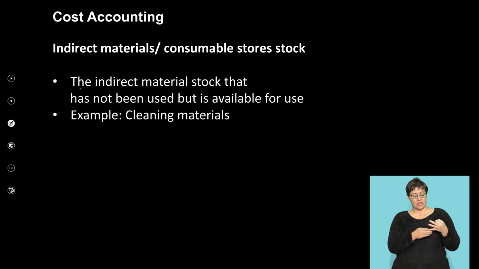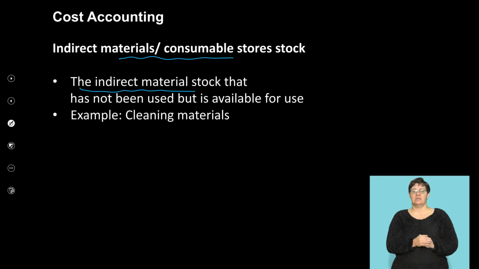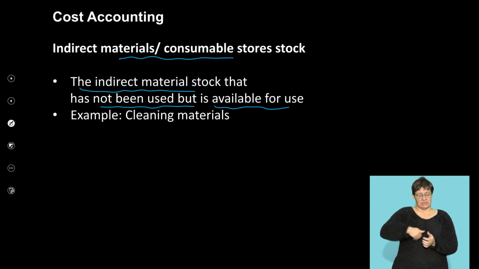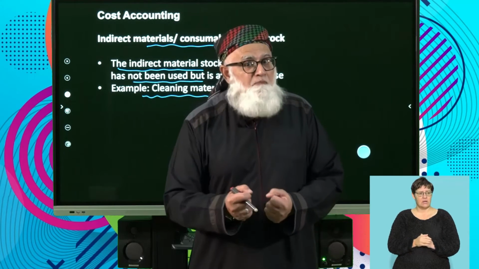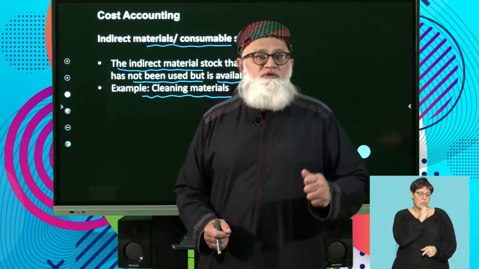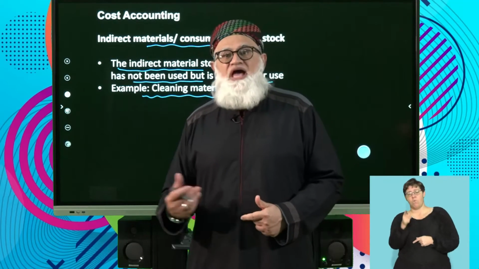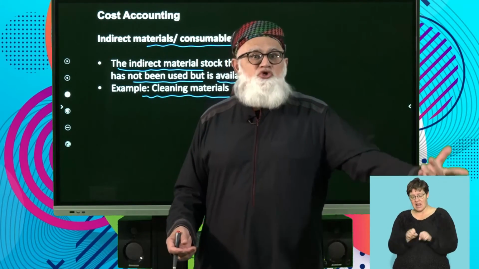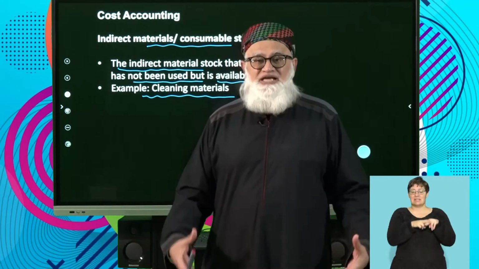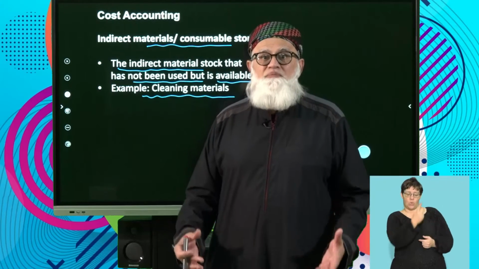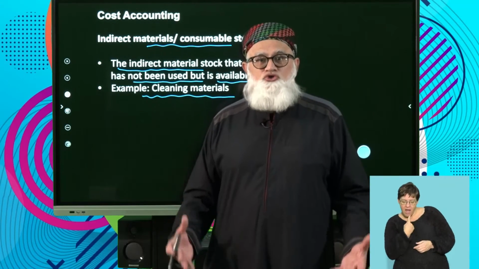Okay, the indirect materials account that we're dealing with here is the stock that has not been used but is available for use. Example, your cleaning materials. These are indirect materials. How they are apportioned, whether they are used in the factory, or in the selling and distribution part, or in the admin section, will depend entirely on the question. You will be given a heads up as to how to use it.